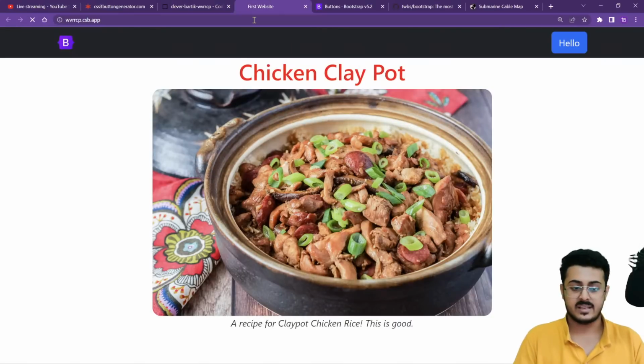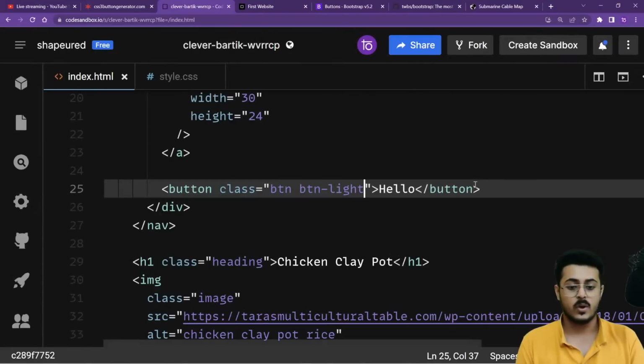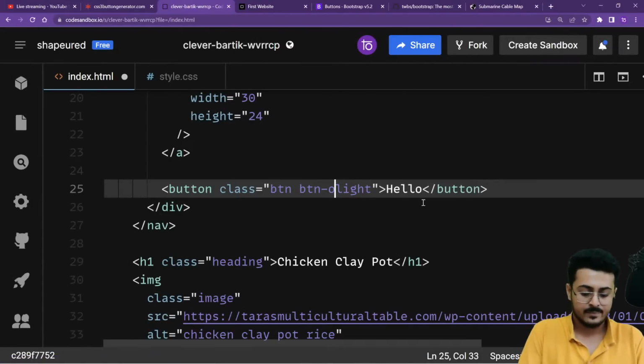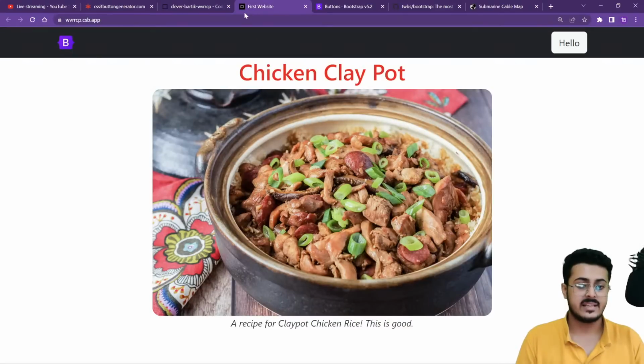Let's go back to our website, reload the page. As you're able to see, we are having the light button right over here. You want to change it to something else. You want to change it to maybe outline light. You can change it to that. Let's go back to our website. Let's reload the page.